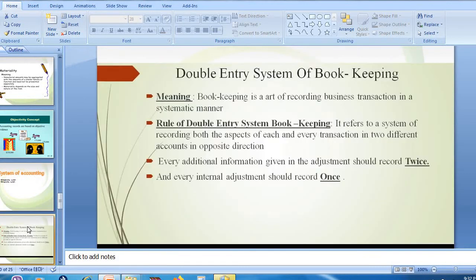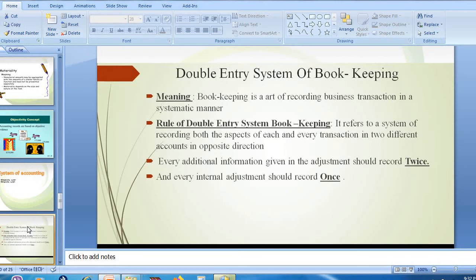Now what we need to study, the next topic, is double entry system of bookkeeping. See, bookkeeping is the art of recording business transactions in a systematic manner. So in bookkeeping we have double entry system, right? What do you mean by double entry system? Where both the aspects of transactions will be recorded in opposite directions. That means they are not recorded in the same direction. One will be debited, another will be credited.